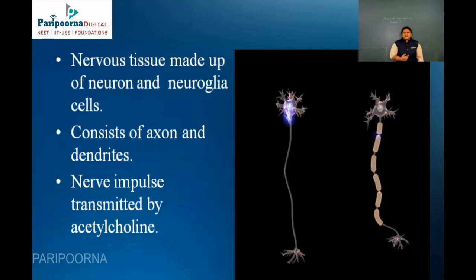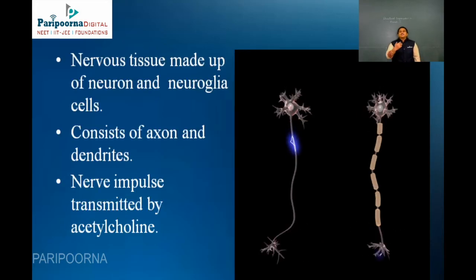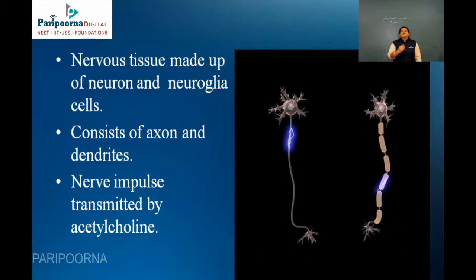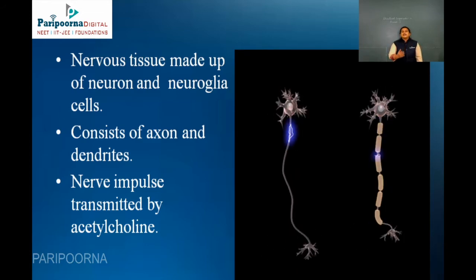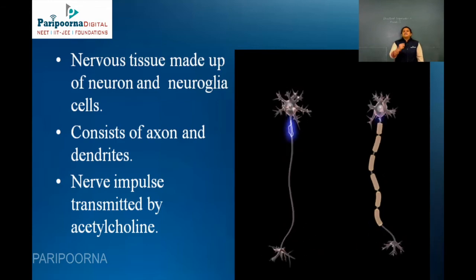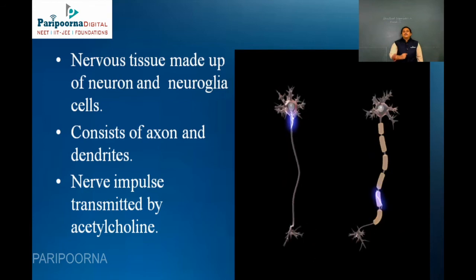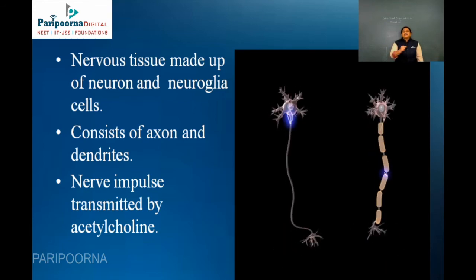So next is your nervous tissue. What do you mean by nervous tissue? The nervous tissue is always made up of neurons. The basic unit of nervous tissue is the neuron and neuroglia cells. This nervous tissue normally consists of the axon, the central body, which is covered with dendrites,